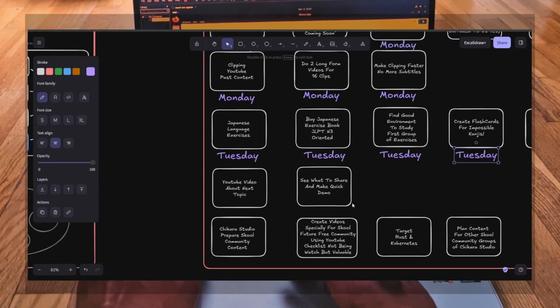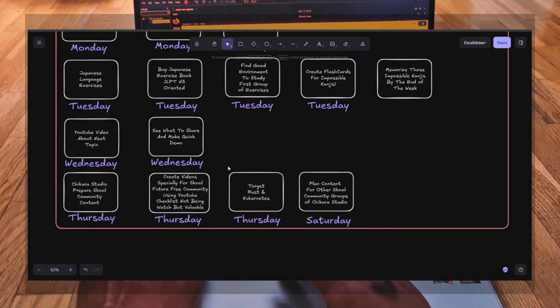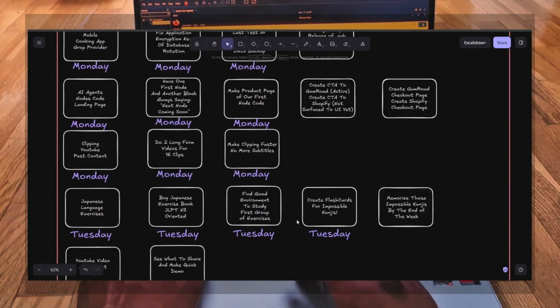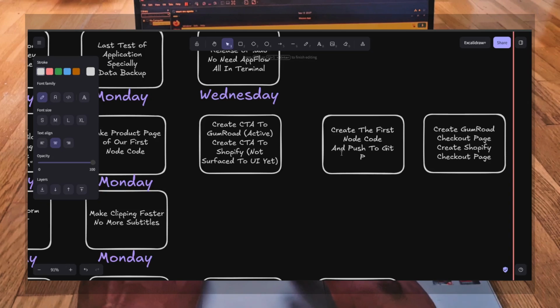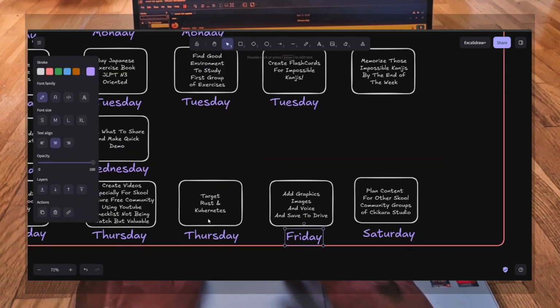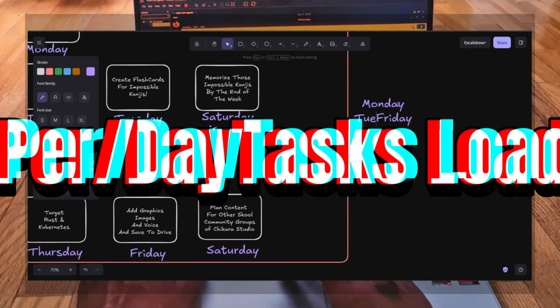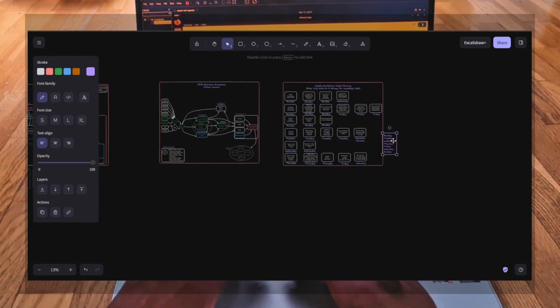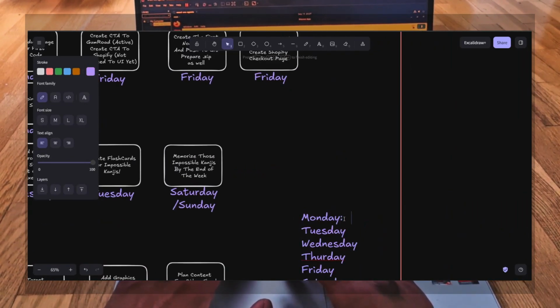So the days, what I'm going to do which day, Monday, Tuesday, Wednesday, Thursday, Friday, and Saturday. Sunday I plan to do nothing. But this won't probably happen. I have added some tasks, breaking them down even more. Per day, tasks, workload. I just want to have a rough idea of how much work I will have